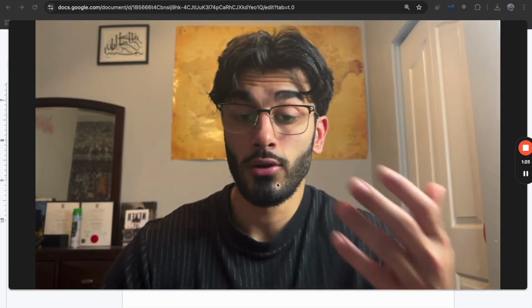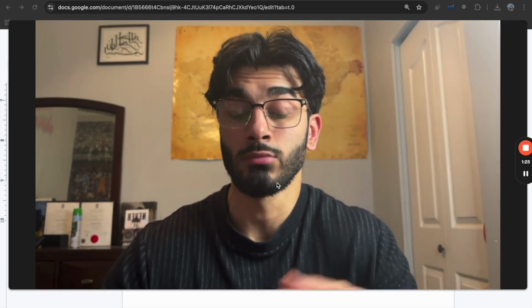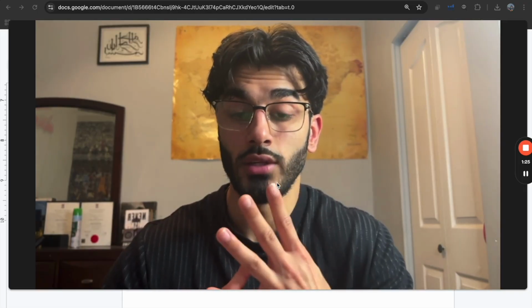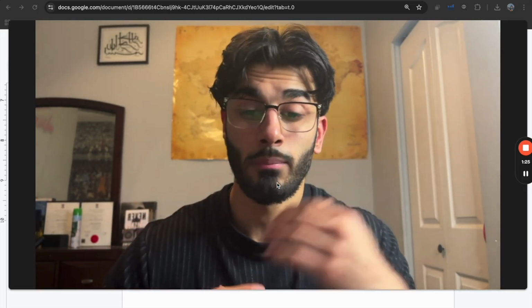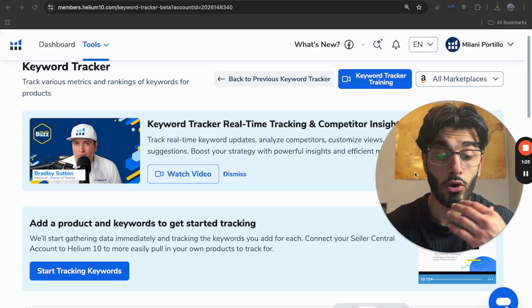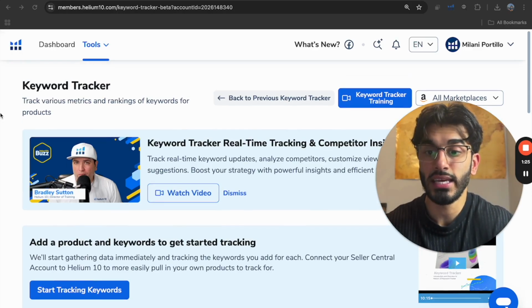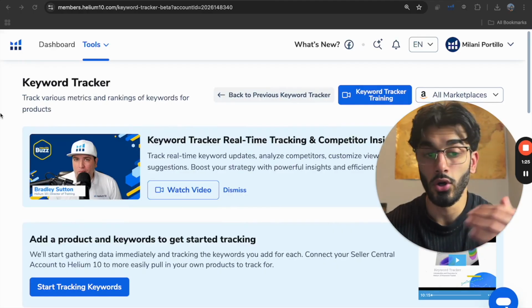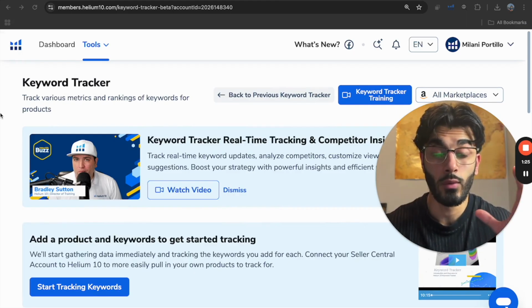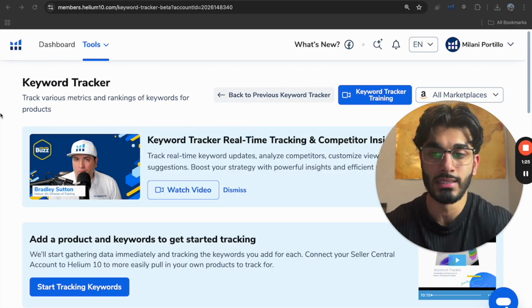Okay, so now our listing should be fully SEO optimized. We've optimized the title, the bullet points, the backend keywords, and even the alt text. Now the next thing we want to do is make sure that we're tracking this as accurately as possible. In order to do this, we like to use Helium 10's keyword tracker. So this is where we put all of our keywords that we're ranking for or that we want to track our progress for, and we want to see where our progress currently is.